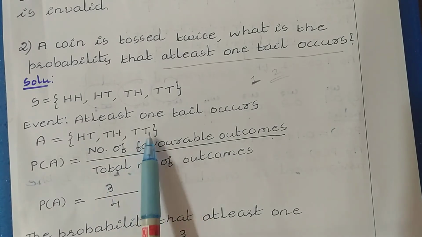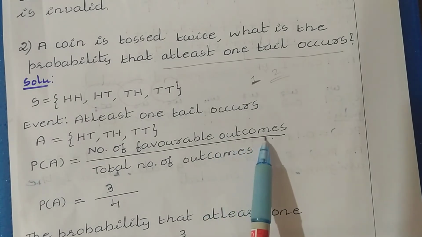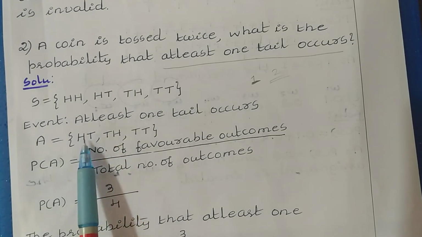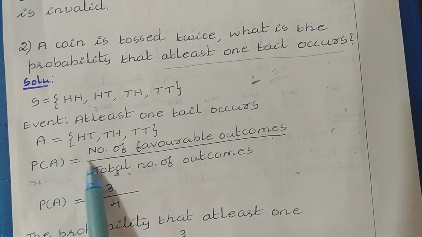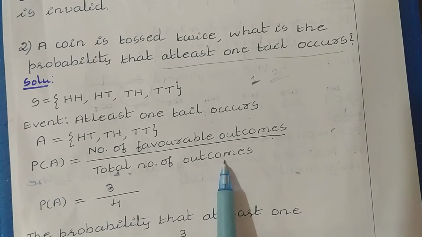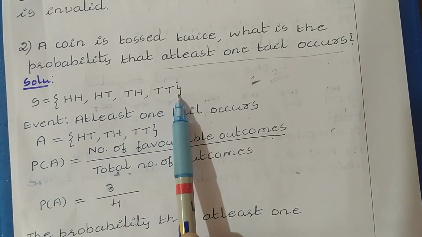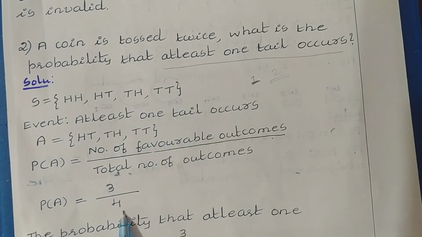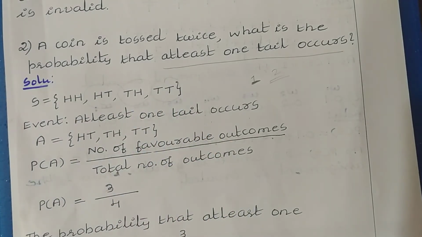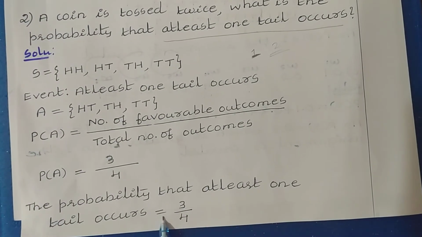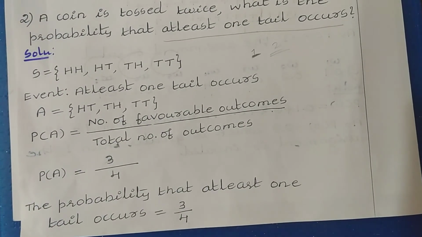Now we need to find the probability of this. To find the probability of any event, we have the formula: number of favorable outcomes divided by total number of outcomes. Here the number of favorable outcomes related to this event is 1, 2, 3. So 3 divided by the total number of outcomes of the experiment. Here in this sample space we have 4 outcomes. So 3 divided by 4. So the probability that at least one tail occurs is equal to 3 by 4.